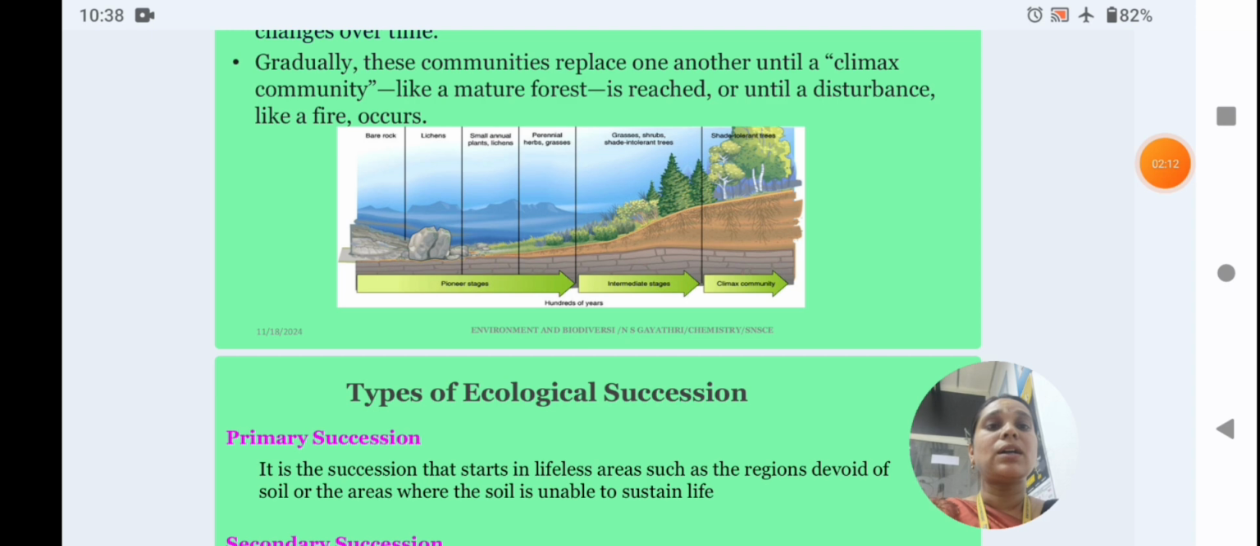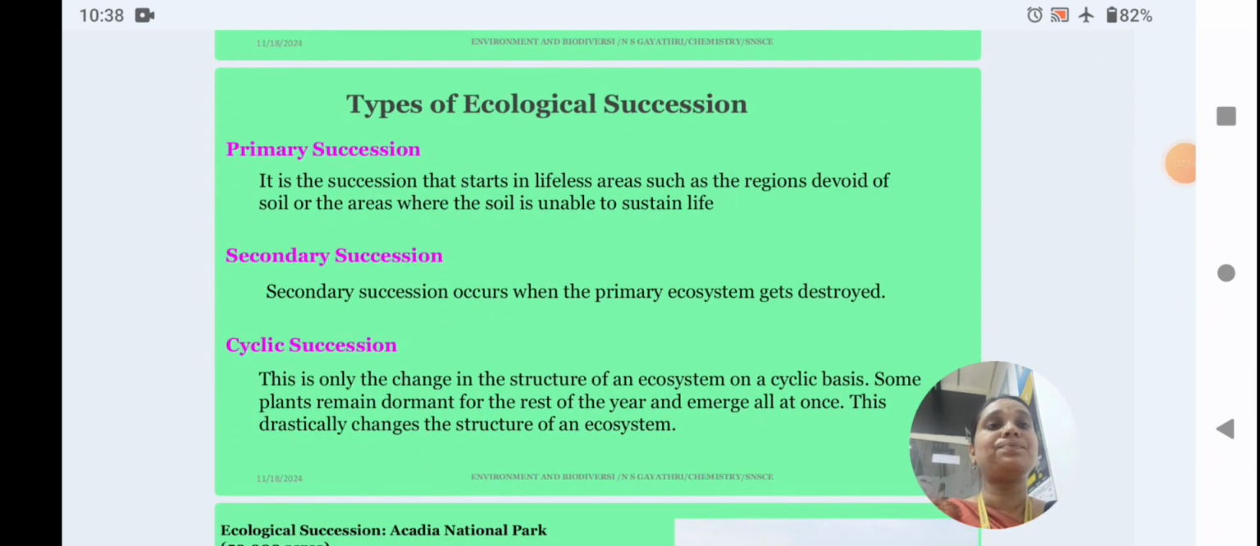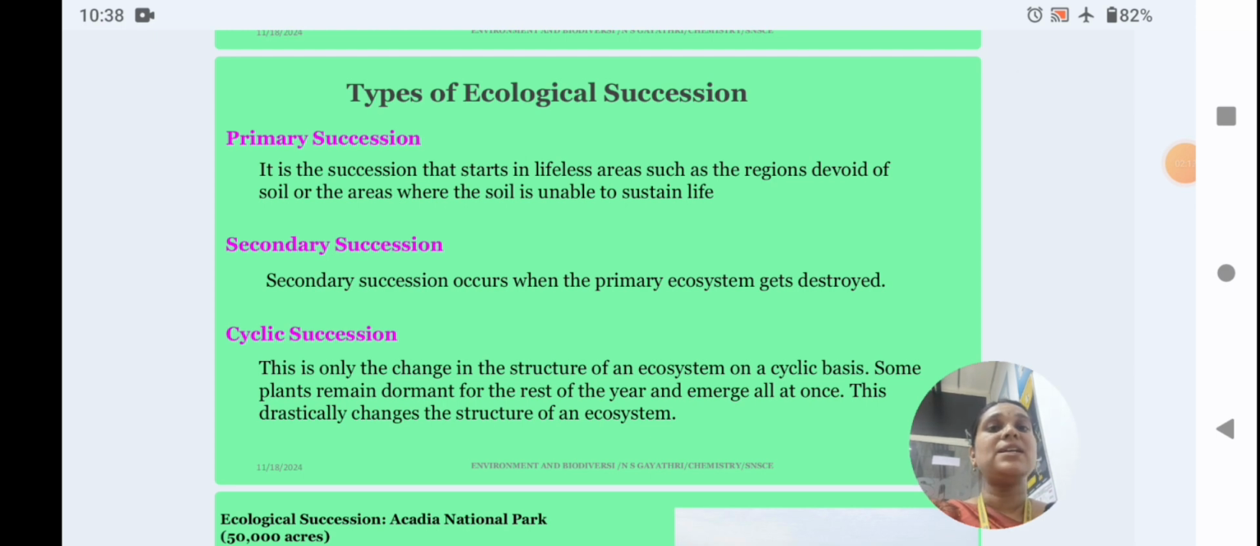Next, types of ecological succession: primary, secondary, and cyclic. Primary succession starts in lifeless areas, such as regions devoid of soil or areas where the soil is unable to sustain life. There is no life there, or life has not yet started there. This is called primary succession.